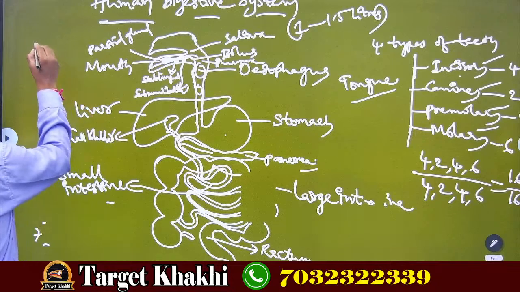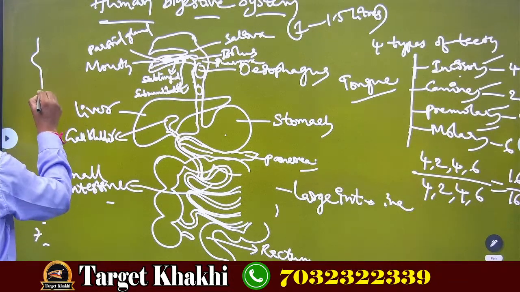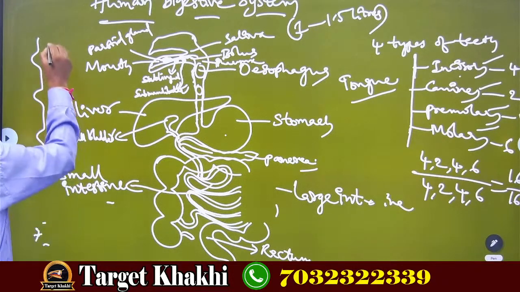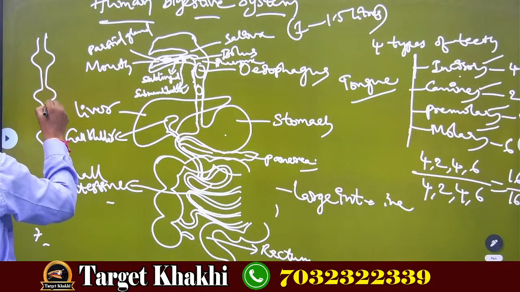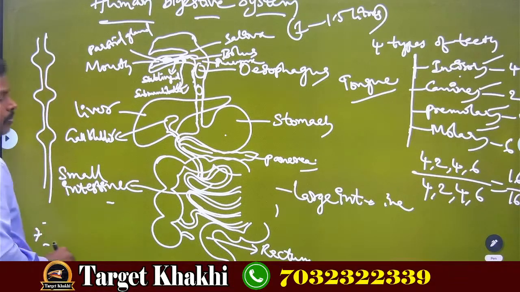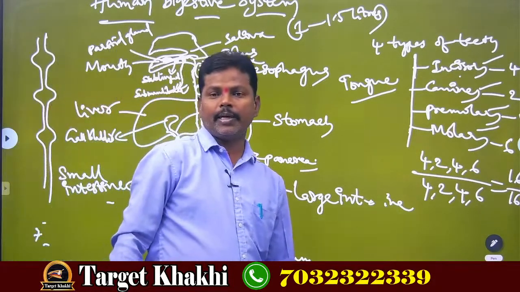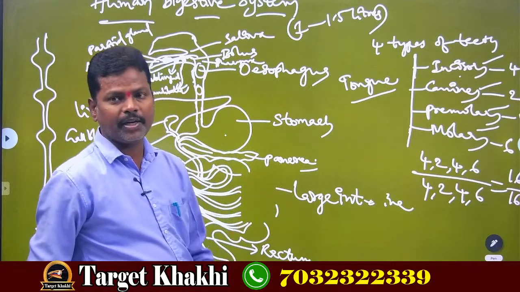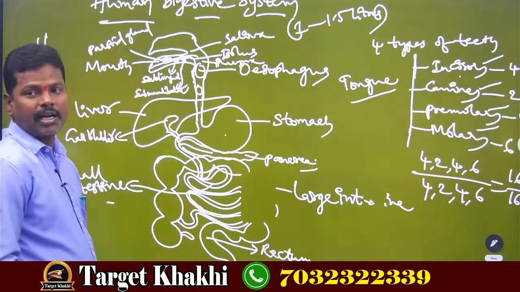See here, this is called wave-like movement. This wave-like movement of the bolus inside the esophagus is called peristaltic movement.